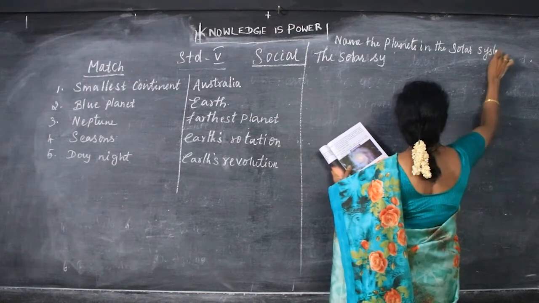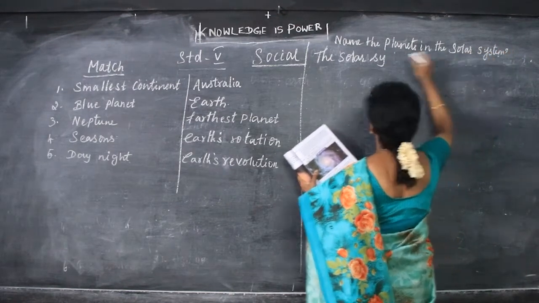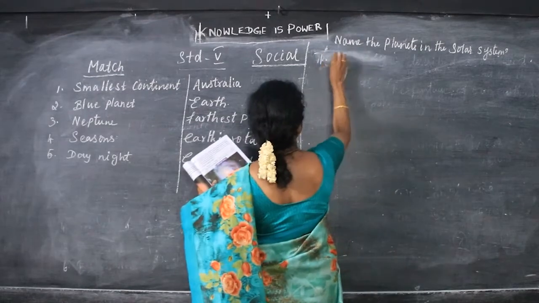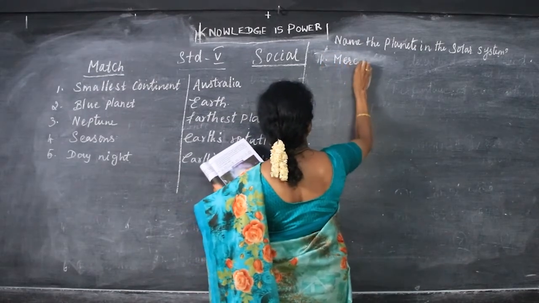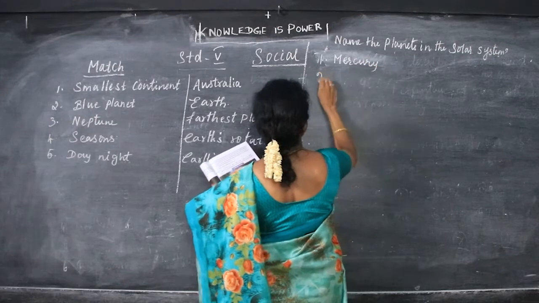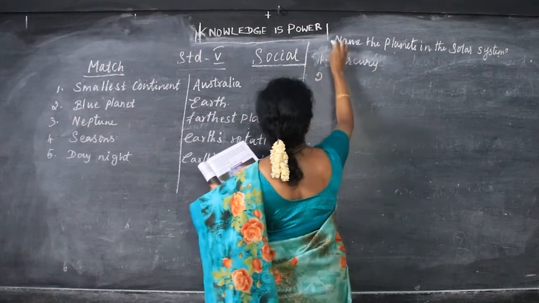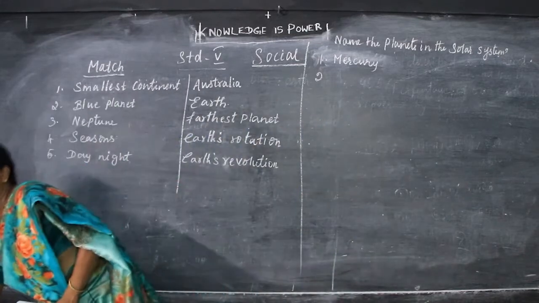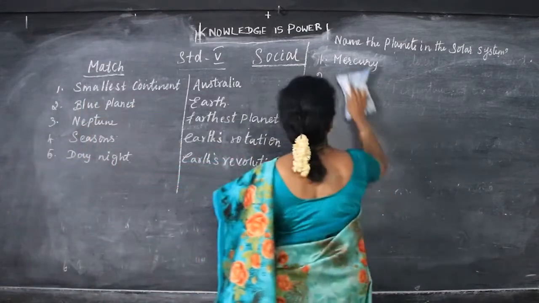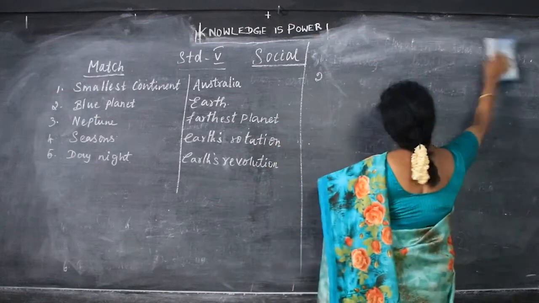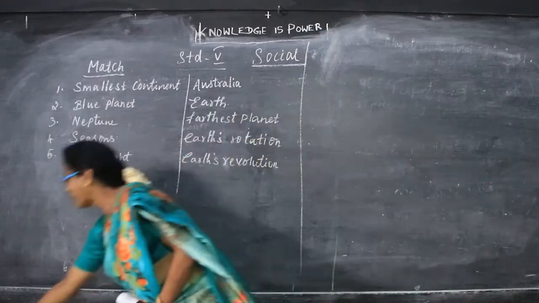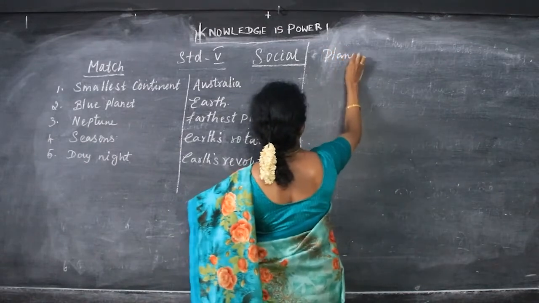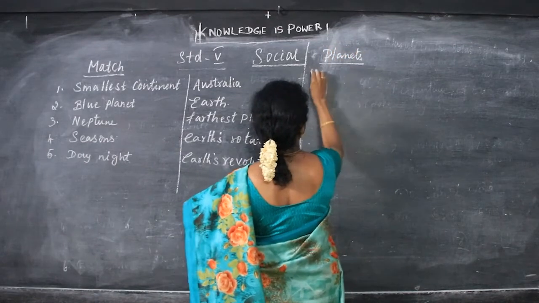So what are the 8 planets? How many planets? 8 planets.